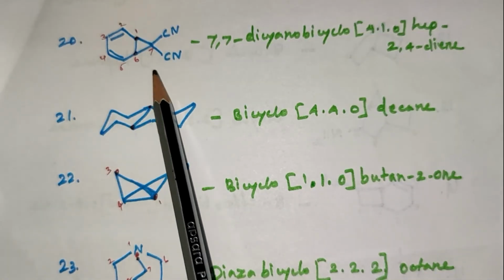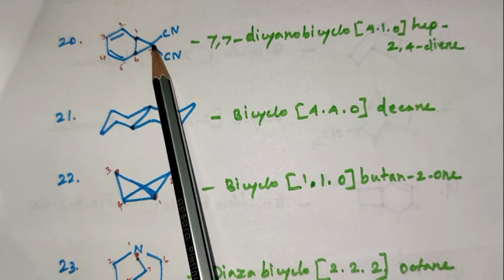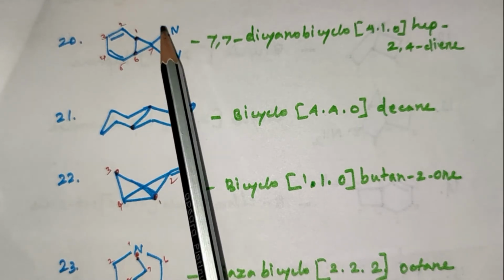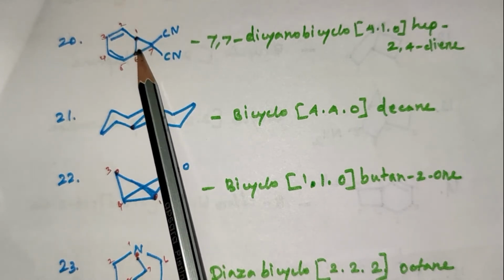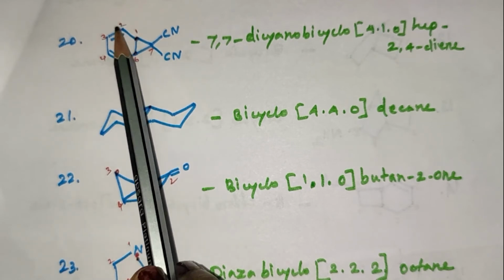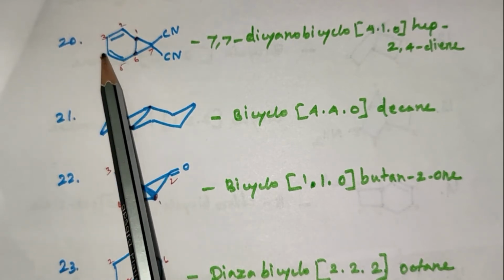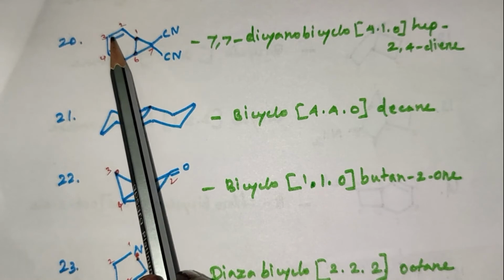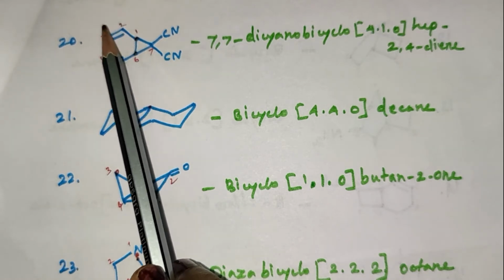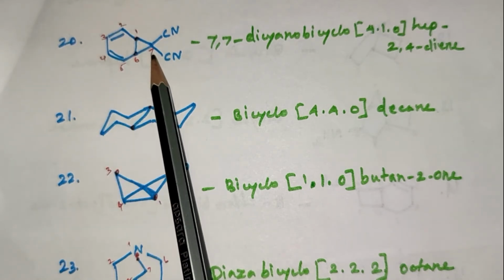Next, in this compound, it is a bicyclo compound. The cyano group is a substituent group. It is a bridged position. The longest chain is here. It is a diene. So the numbering is 1, 2, 3, 4, 5, 6, 7.